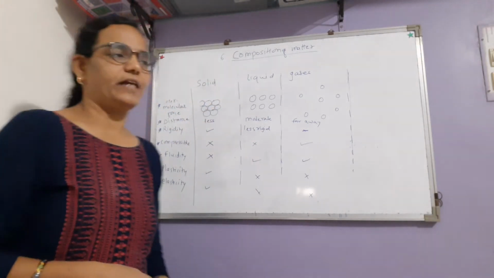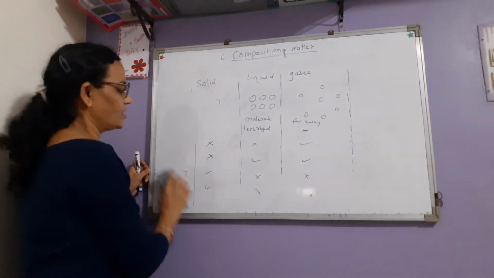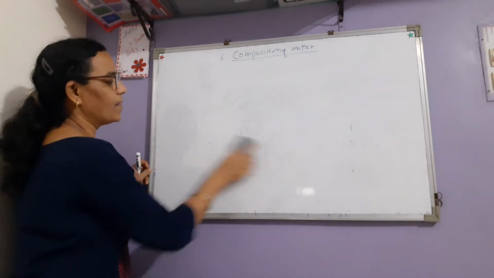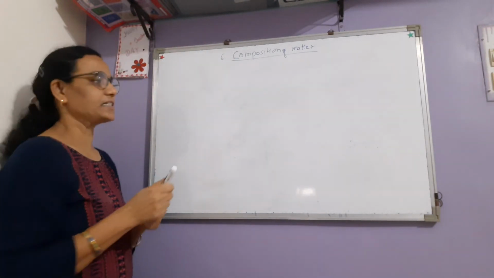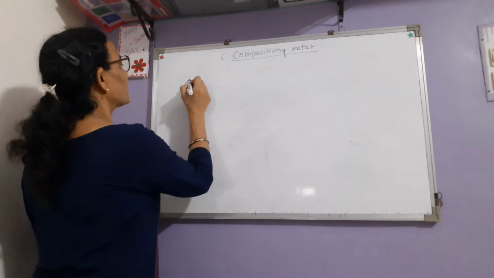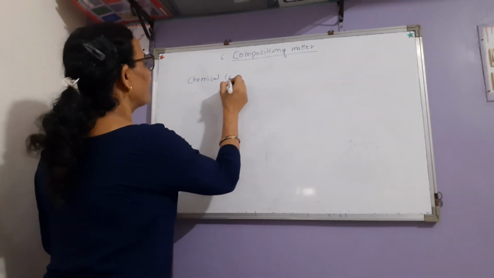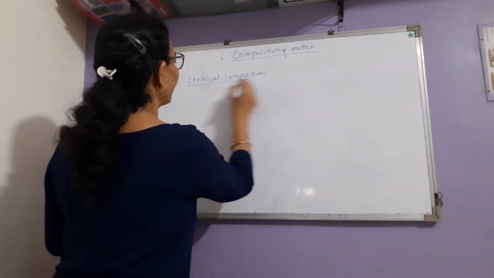But in this standard, we will study the next type of classification, which is based upon the chemical composition. So this is the classification depending upon their physical states. Now, types of matter depending upon the chemical composition. For this we have to do one activity.